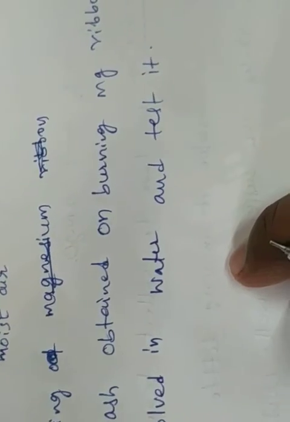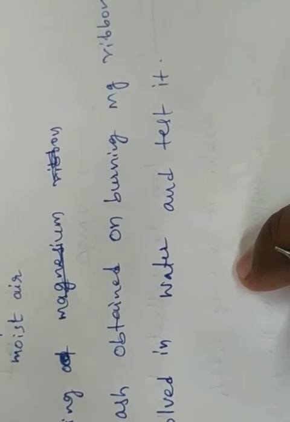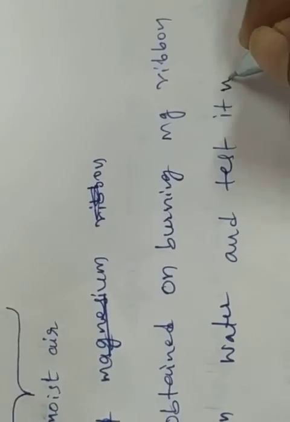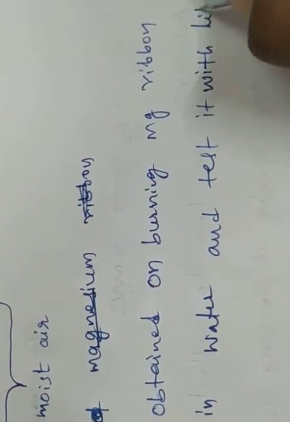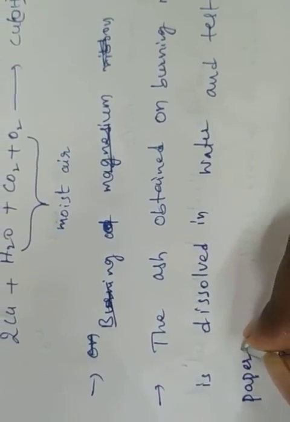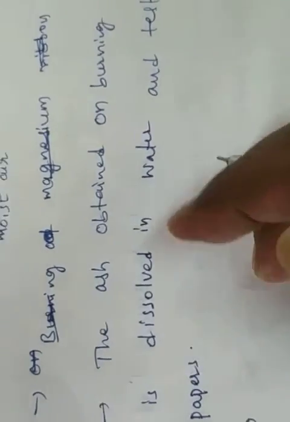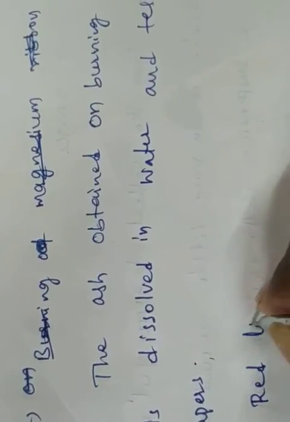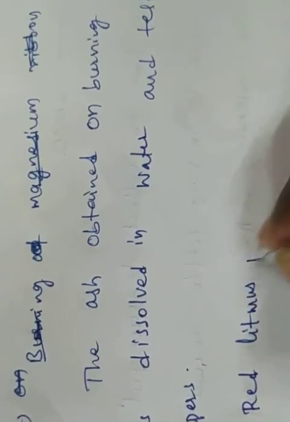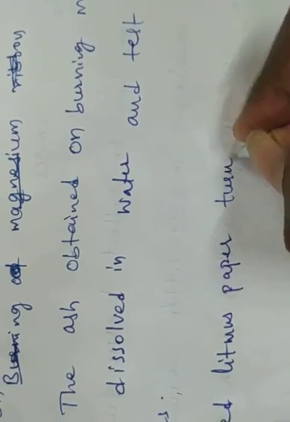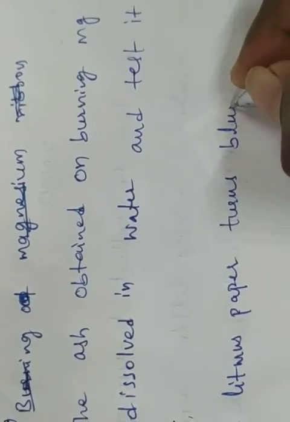You must have observed that the red litmus turns blue.